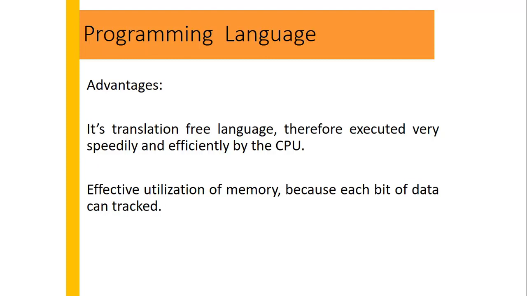The advantage of first generation programming languages is that they are translation free. We don't need to translate the language from one to another, because we are writing instructions in the form of binary numbers, ones and zeros, that are immediately understood by the computer, and therefore executed very speedily and effectively by the CPU. Effective utilization of memory is also done because each bit of data can be tracked.